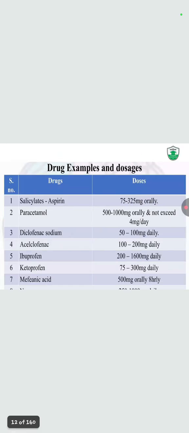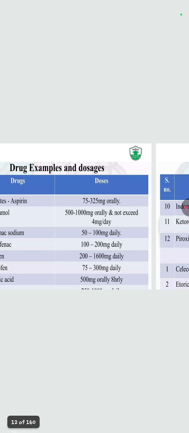Next, there are drug examples and the dosage. Aspirin, with the dose, how much to take and how to take it: orally and daily. Here you can see more drugs.